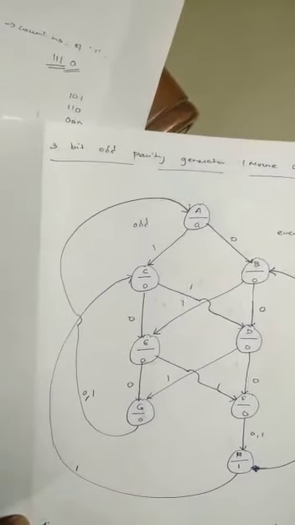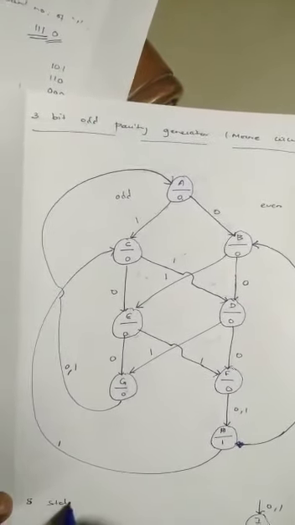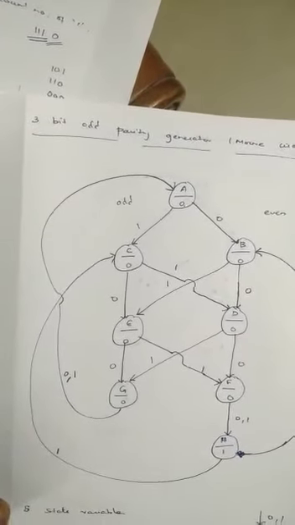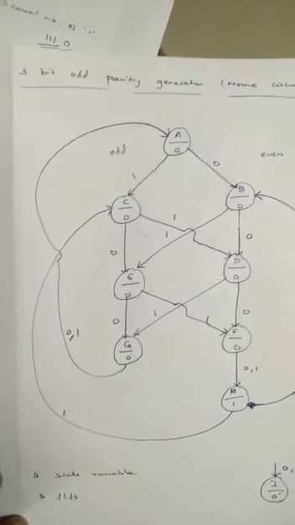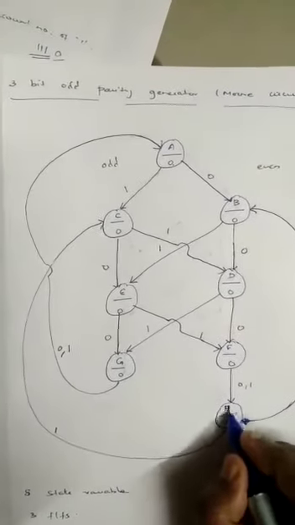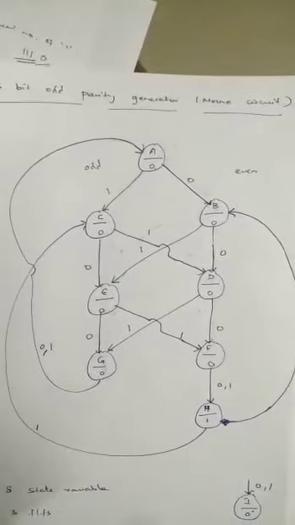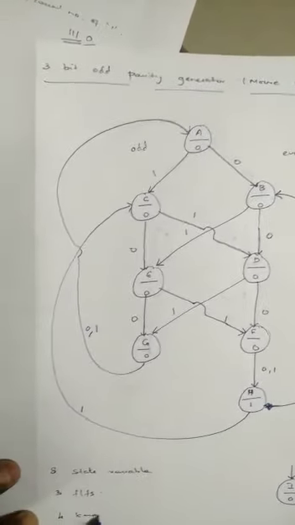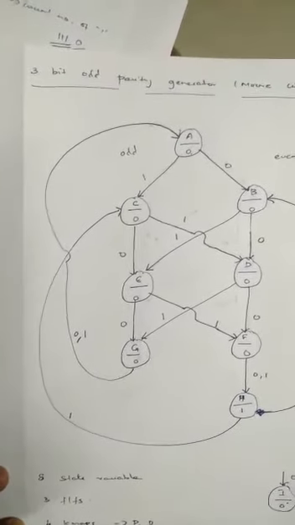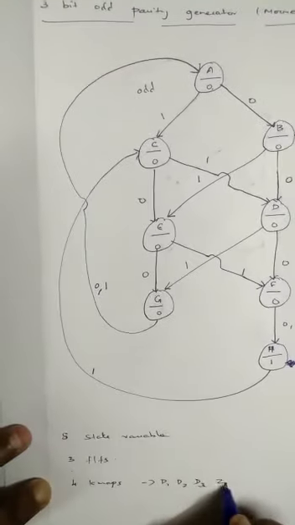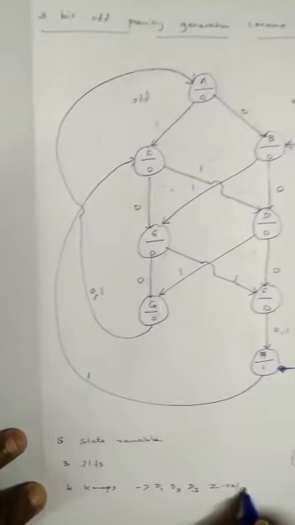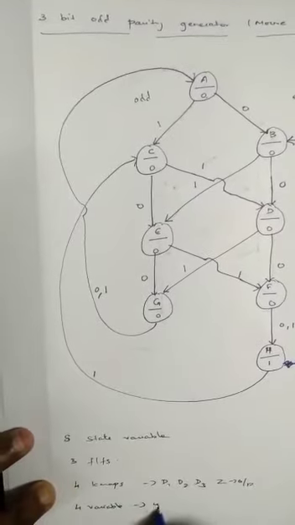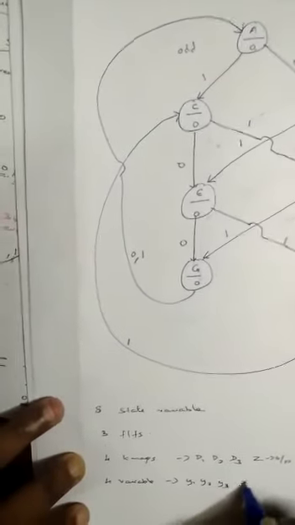Now see, you have 8 states, which means we can go for 3 flip-flops. Yes, all 8 states are used, so we don't have any unused state or don't-cares. Here all 3 flip-flops can be used. And how many K-maps? 4 K-maps for 3 flip-flops, D1, D2, D3, and an output Z, okay? And how many variables? 4 variables. What are the variables? The present states Y1, Y2, Y3, and the input X, okay?